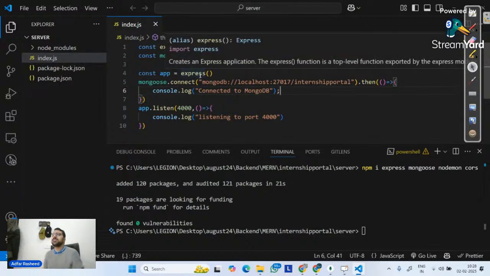Now over here comes a very important thing. Will I write every bit of logic in a single place? The answer is, of course, not. We are not going to do that. We need to make sure that we are going to create different folders.